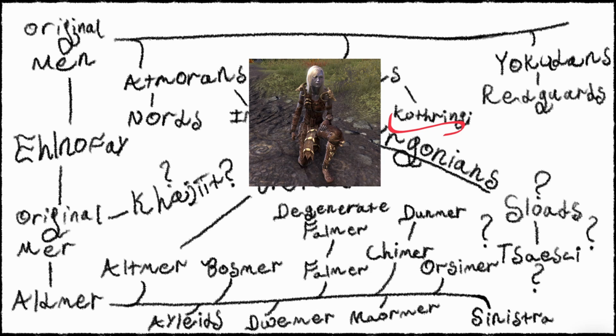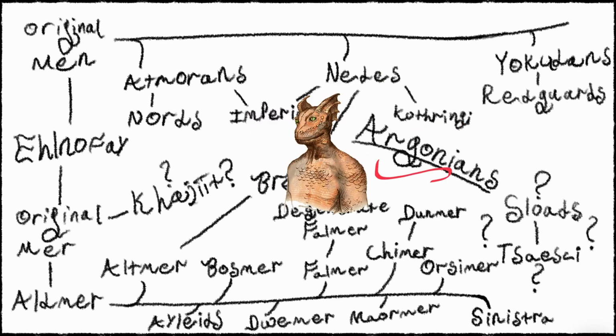I would say that it doesn't really make sense for them to be descended from the Atmorans or Yokudans because the Atmorans haven't been here very long, and the Yokudans also haven't really been here that long comparatively to the Needs. The Kothringi are kind of hard to place. And then there's our third category, and these are the artificially created life form, the Argonians. These do not descend really from the human Ehlnofay, but they are still related to the Ehlnofay. The hist trees are a type of Ehlnofay.